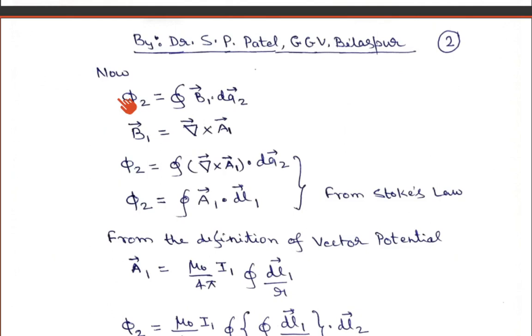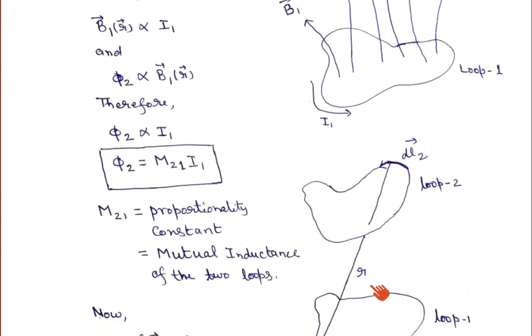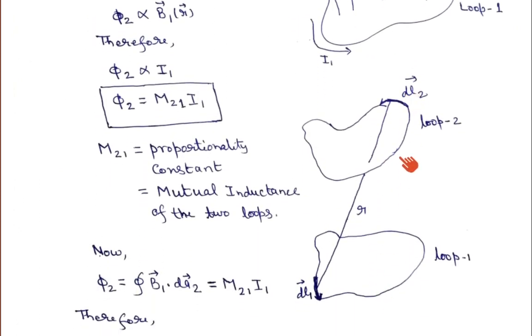Okay. So we can write this phi 2 as the surface integral over the closed surface of del cross A1 dot dA2. And from Stokes' theorem, this surface integral can be converted into a line integral. So we can write phi 2 is equal to the line integral over the closed path of A1 vector dot dL1, where dL1 is the displacement vector on loop 1. If you go back to the second diagram, here I have explained. Let us assume we have two loops. Here is the displacement vector of loop 1, and this is the displacement vector of loop 2, and the separation between these two loops is R.